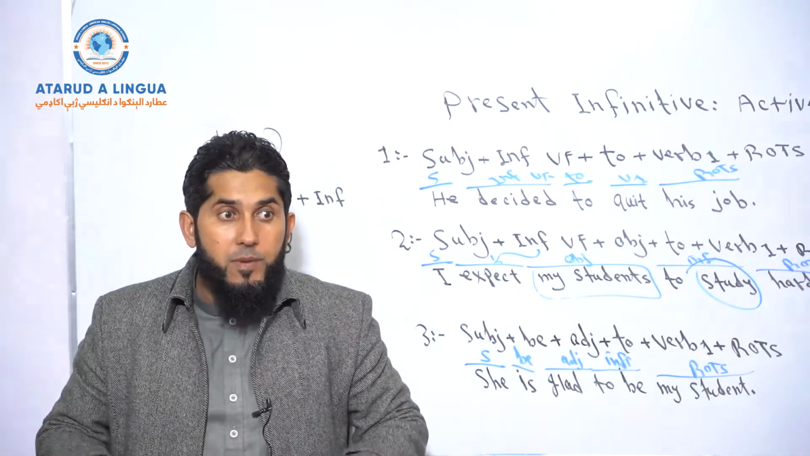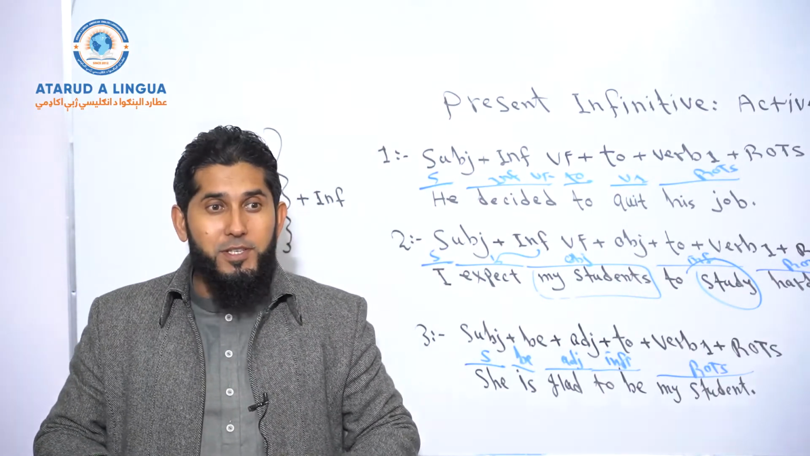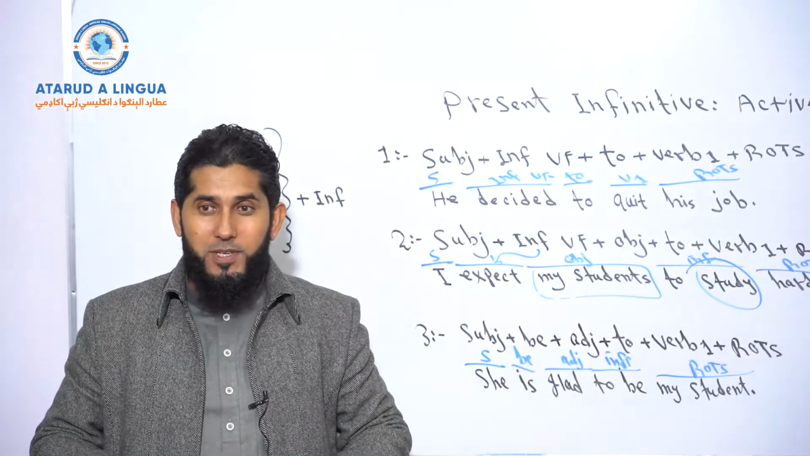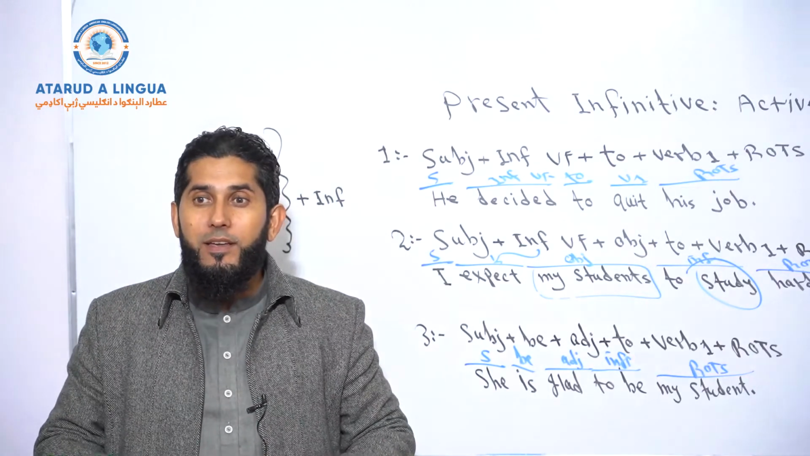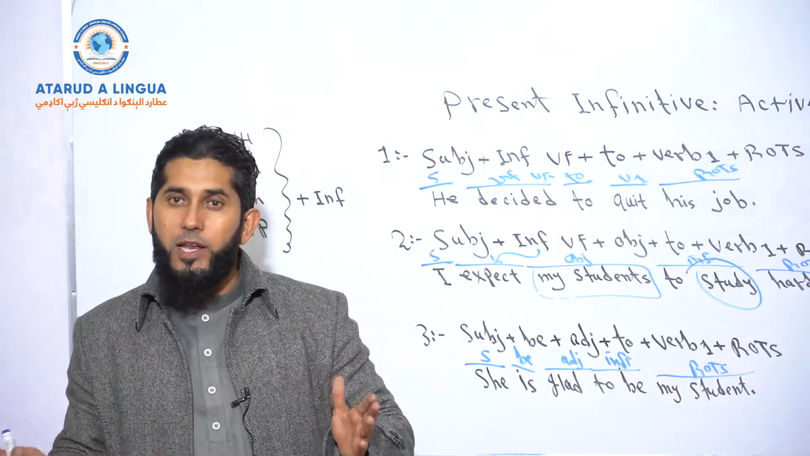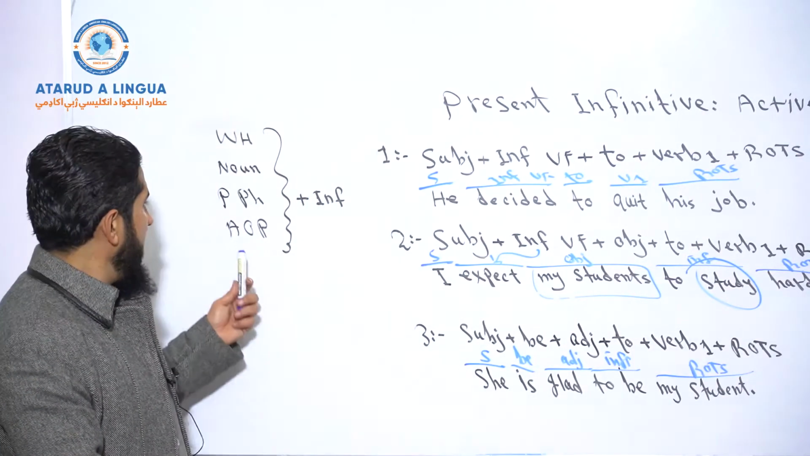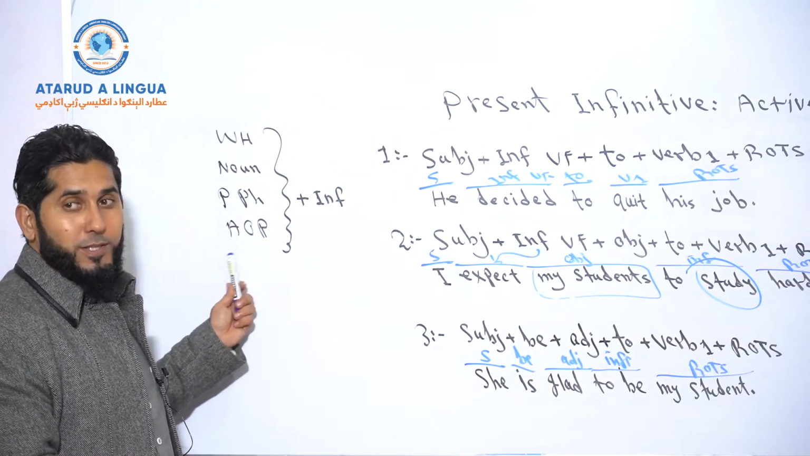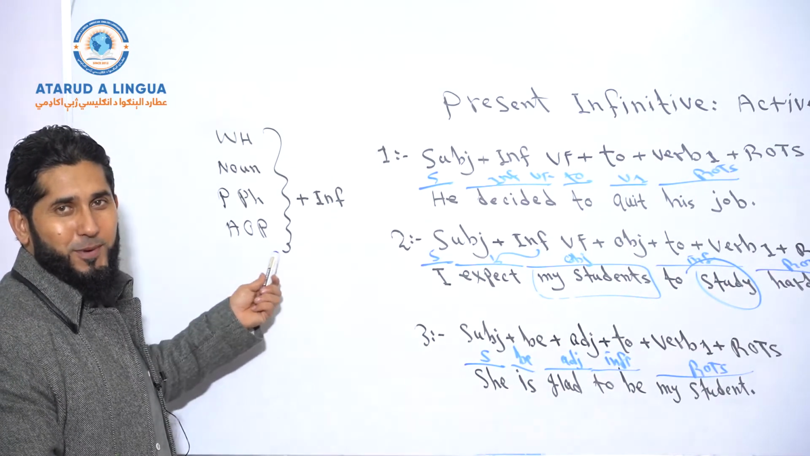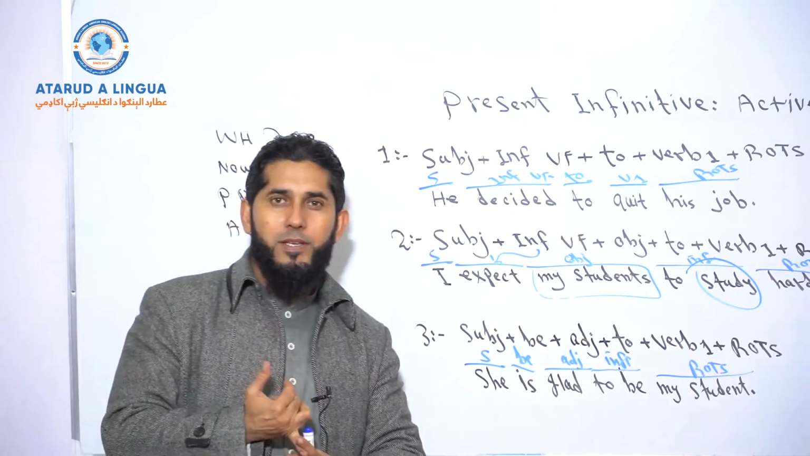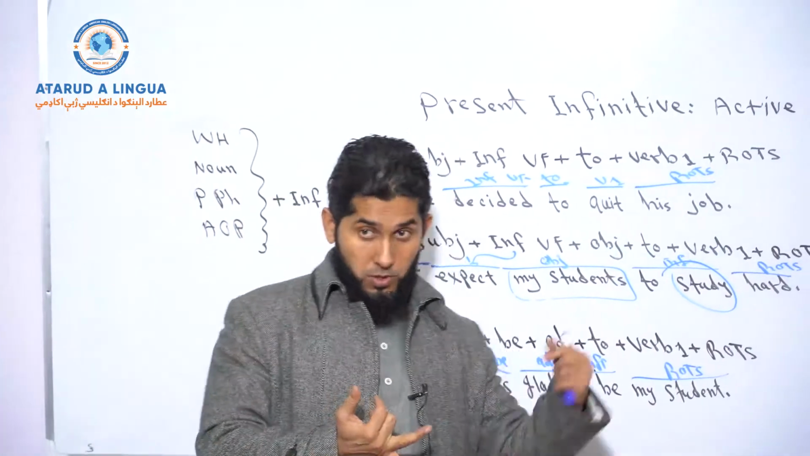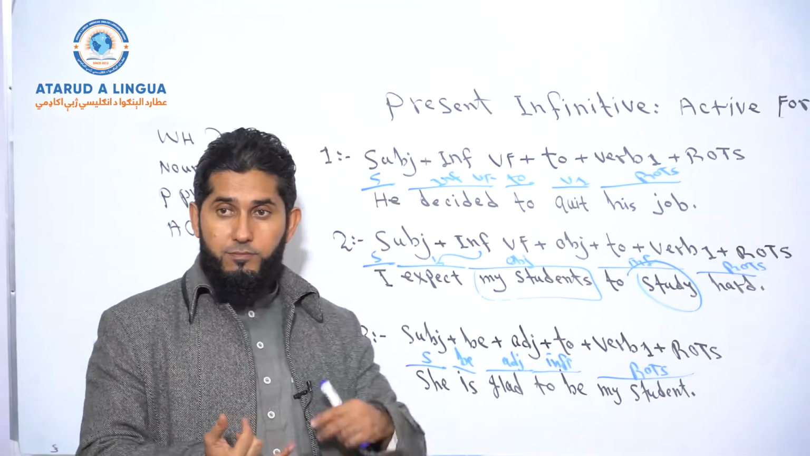I'm here to teach you the infinitive, the present active form of the infinitive. I'm here. What is "here"? It's an adverb of place. So directly after an adverb of place, we can bring the infinitive. After adjectives, according to this structure, we can bring the infinitive.